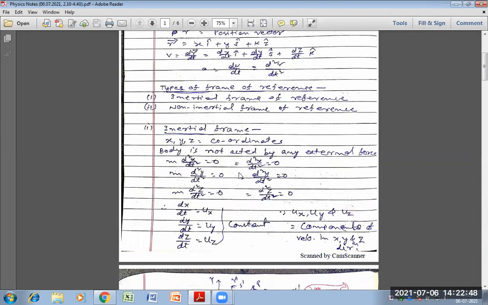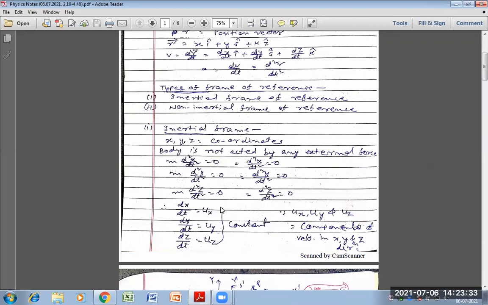So we know that F is equal to m into a. So in place of a, we can write m d square x by dt square is equal to 0. Now for the y-axis, m d square y by dt square is equal to 0. Similarly, m d square z divided by dt square is equal to 0. This gives dx by dt is equal to ux, dy by dt is equal to uy, and dz by dt is equal to uz. All of ux, uy and uz are constant. Here, ux, uy and uz are the components of velocity along the x, y and z axes.